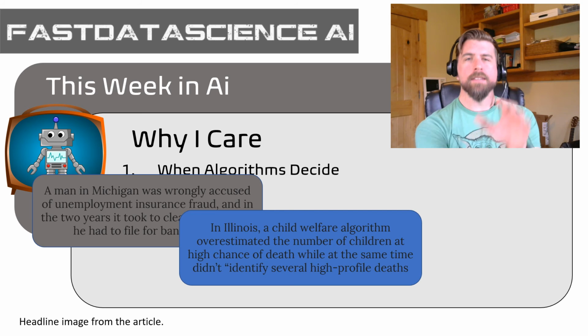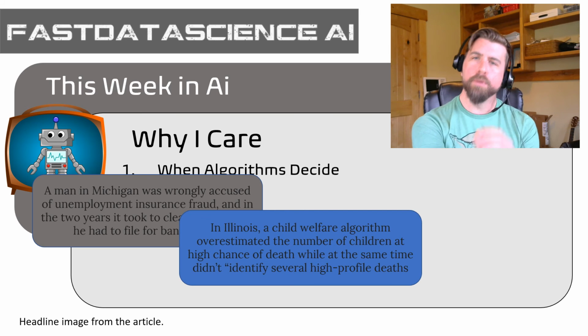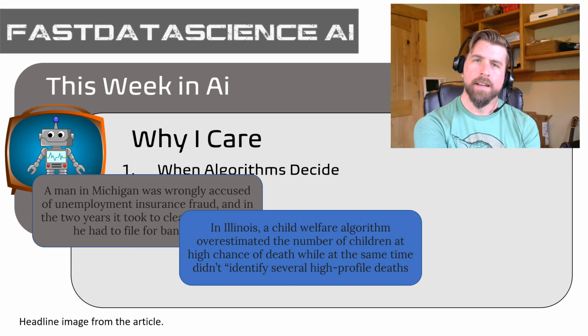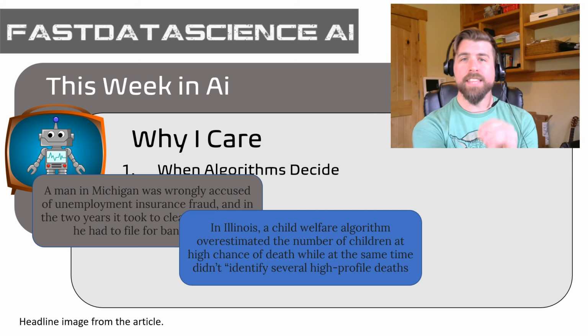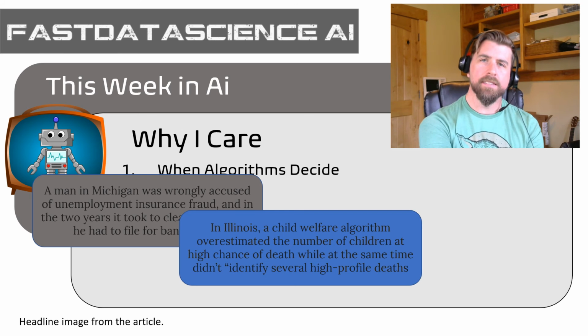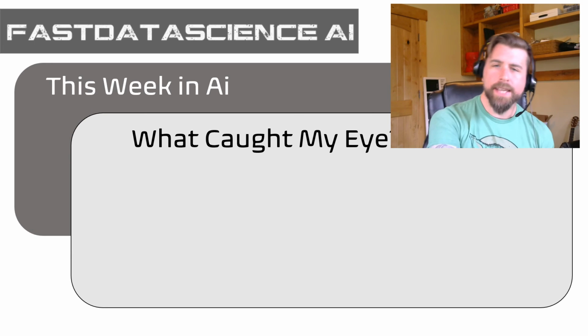The point here is we need to stay in front of all of these algorithms and how they're being deployed, because they have real consequences like this. Now, I like to believe that by and large, the effect for most is positive, but there are these cases for individuals that still matter and that will still be impacted. And so we need to have these questions at the top of our mind when we're deploying our algorithms in the same way to make automated decisions for us. Okay. All right. So what caught my eye this week?